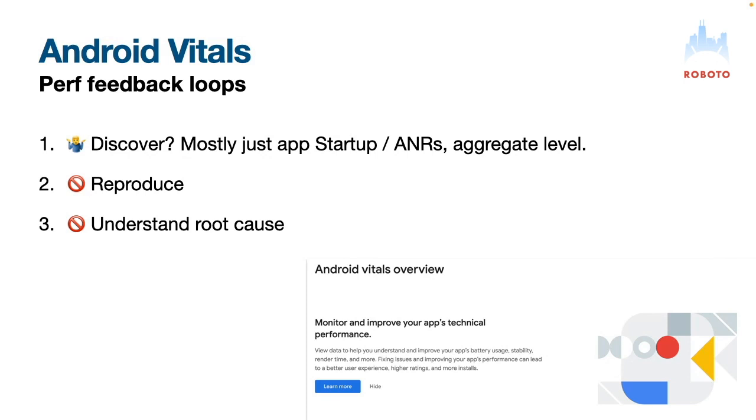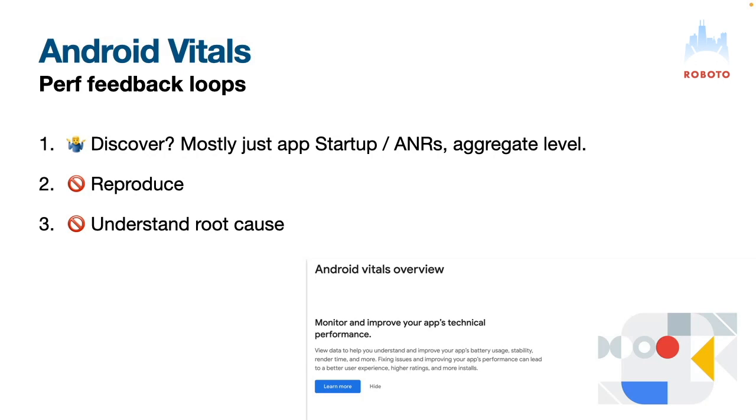The biggest problem with Android Vitals, so this is production data. So it's what's happening to your customers, which is amazing. The problem with that is, obviously, they don't want to give you non-anonymized data. They don't want to tell you who's having problems. They're trying to protect the privacy of the customers.